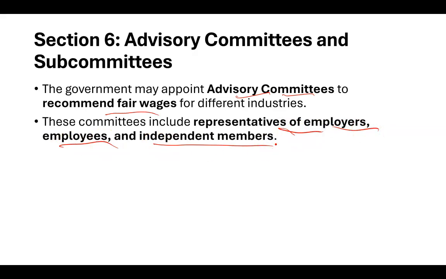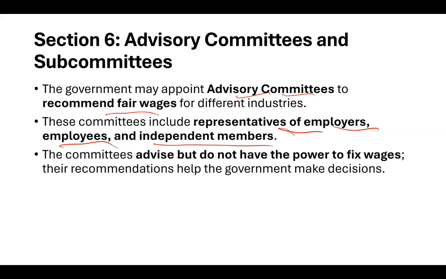As I told you, there is a committee which is formed in section 5. But how are these committees formed? These committees are formed with members representing employers, members representing employees, and independent members also. In this way they form an advisory committee, right? The advisory committee has no power to fix the wages. So basically they are advisory. They don't have the power to fix the wage, but they give the recommendation, and the government will take the decision, and that is part of section 5.